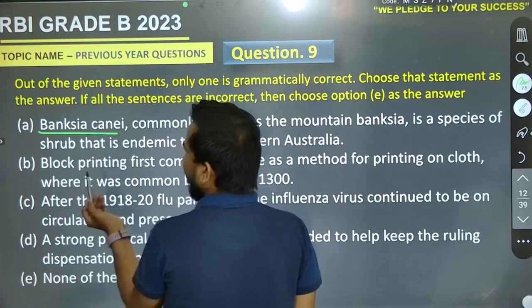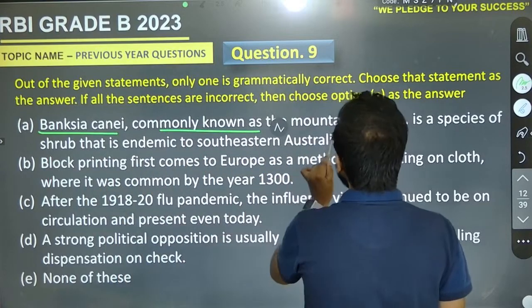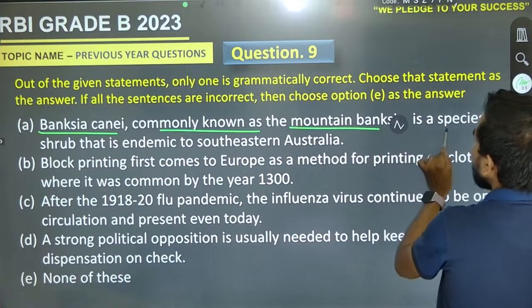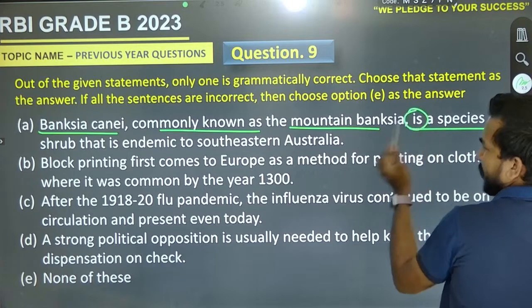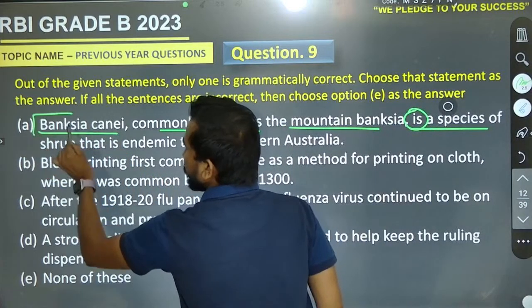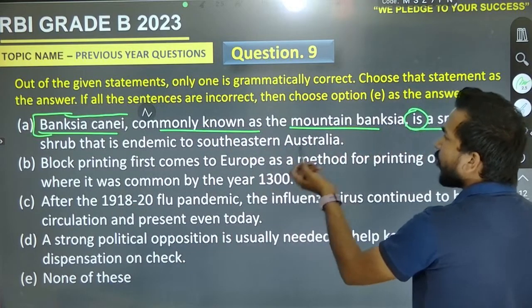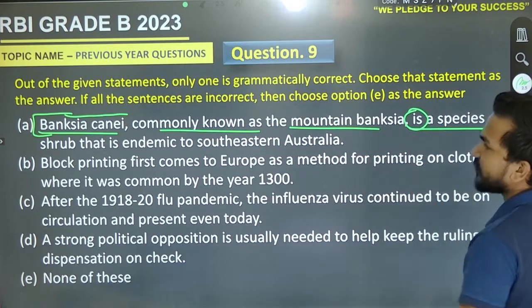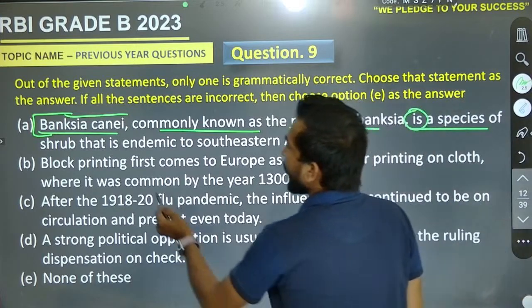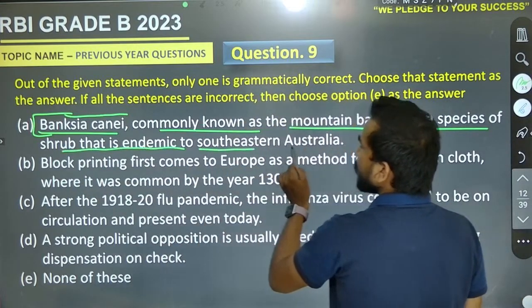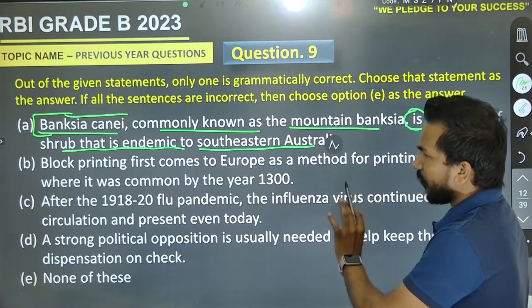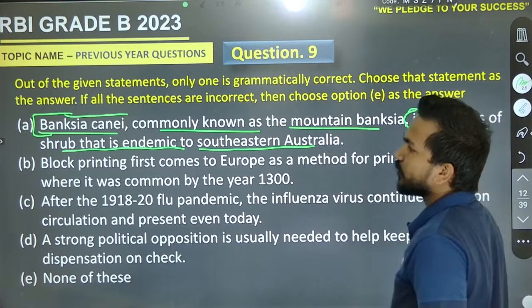Banksia canae, that is commonly known as the mountain Banksia. Mountain Banksia is a species. We are having the particular species, and that is Banksia canae, commonly known as the mountain Banksia, is a species of shrub that is endemic to southeastern Australia. Leave it here. After that, come to the next one.